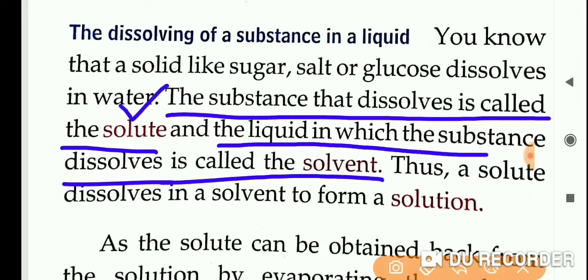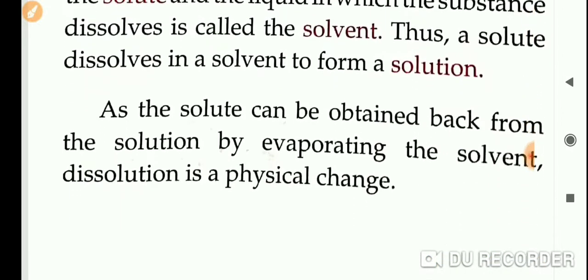The combination of solute and solvent, after mixing, what will you call it? If you have mixed sugar in water, you call it sugar solution, right? So the mixture of solute and solvent is called solution. Solute, solvent, solution. Okay, clear now?